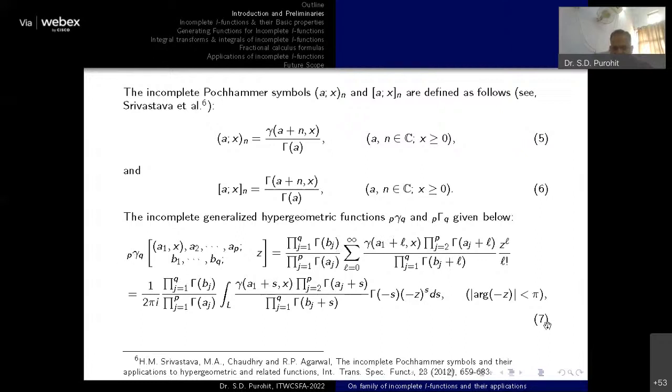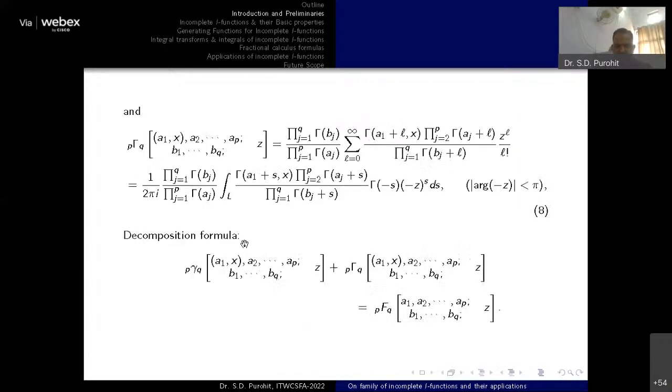You can see this particular relation 7 provides the definition of the incomplete generalized hypergeometric function, which is denoted as small gamma p q and capital gamma p q, because every time you will get two functions associated with the incomplete function. Okay, so this is the lower generalized hypergeometric incomplete function. Similarly, this is the definition of the upper hypergeometric incomplete function.